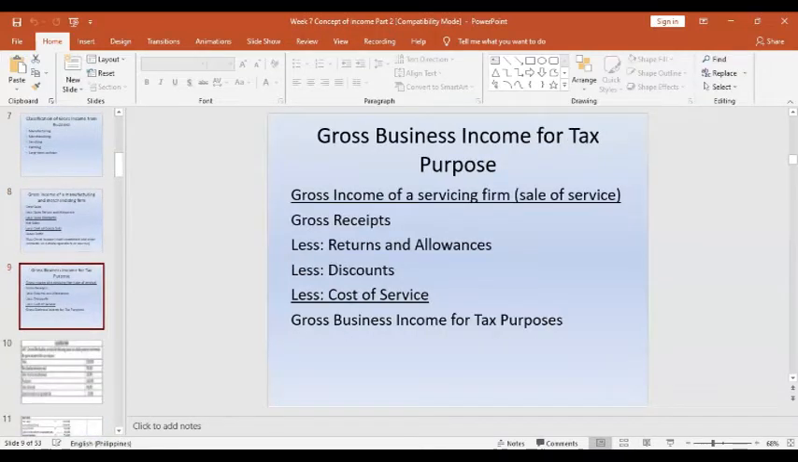And how to compute for the gross business income for the servicing firm for tax purposes? Okay, the gross income of a servicing firm: you have the gross receipts, less returns and allowances and discounts, and less the cost of service. So that's how we compute for the gross business income for tax purposes on the services.